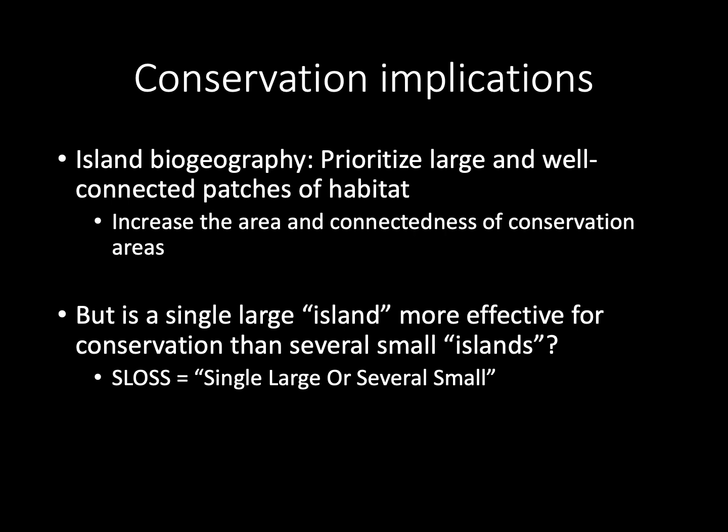The debate is well beyond our scope for now and depends largely on what aspect of ecosystems you're trying to conserve. But if you're interested, there's a broad literature considering this so-called SLOSS debate that stands for single large or several small. If you're interested in this, you can read up more on it in the literature.